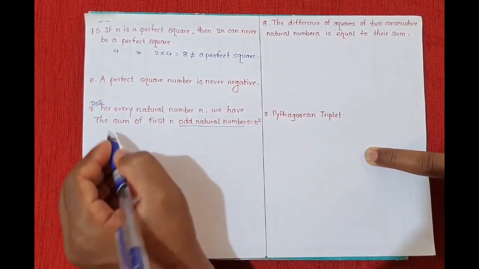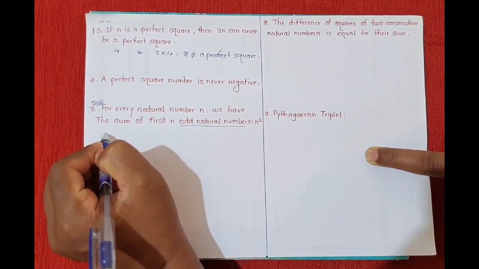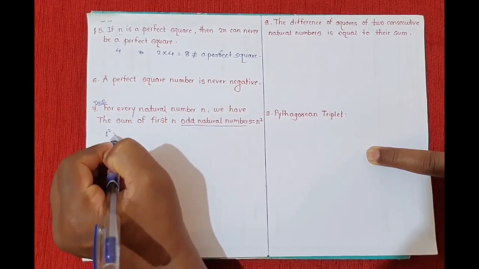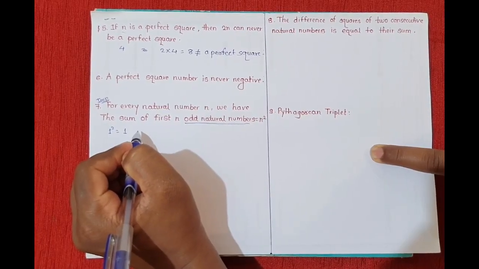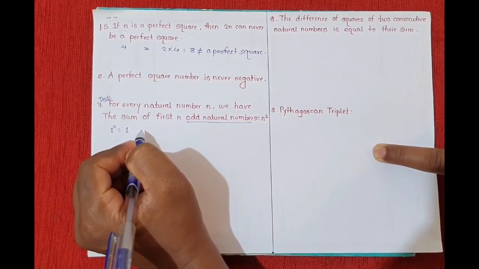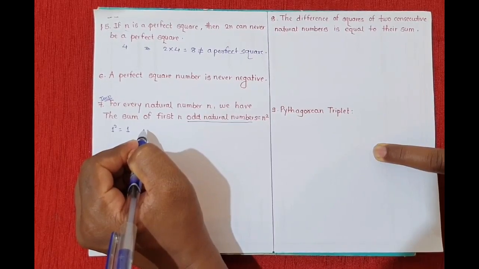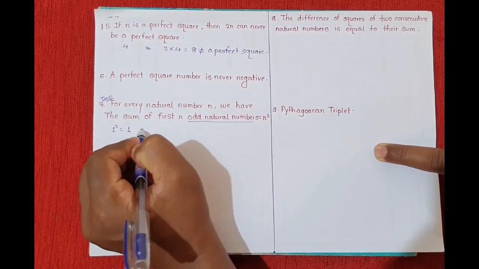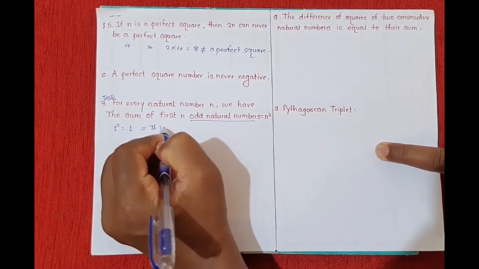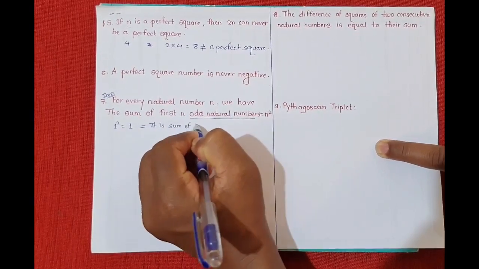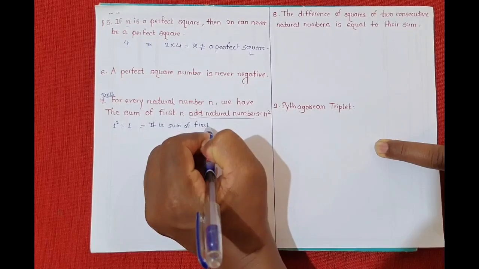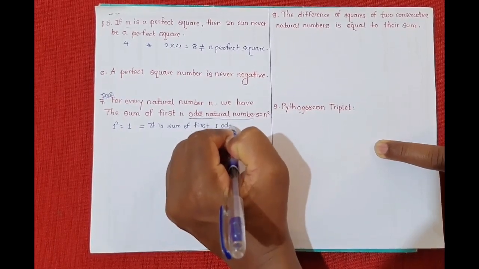If you want to check, let us check here. First we will take 1 square, which is 1, which is the sum of one odd natural number, that is, the first odd natural number is 1 itself. That's why we can say that it is the sum of the first one odd natural number.